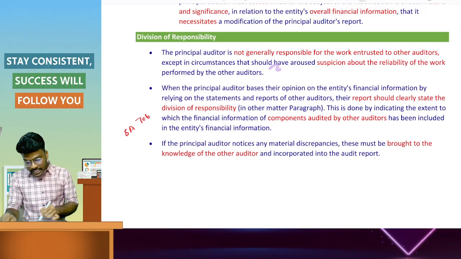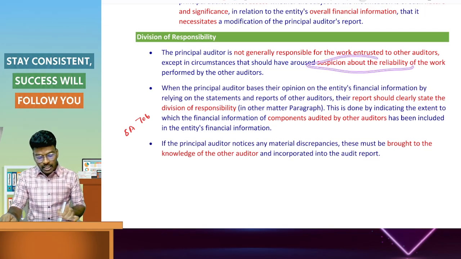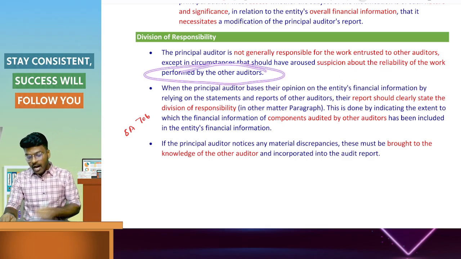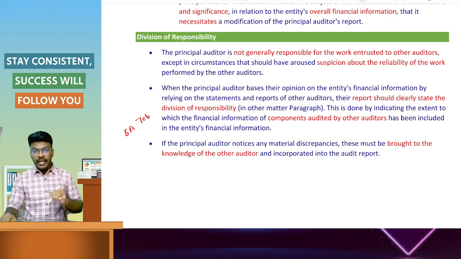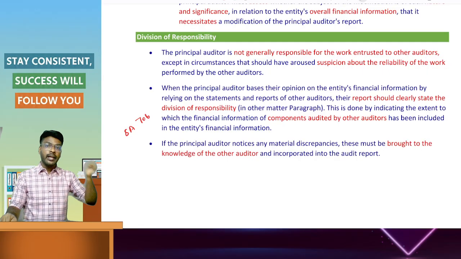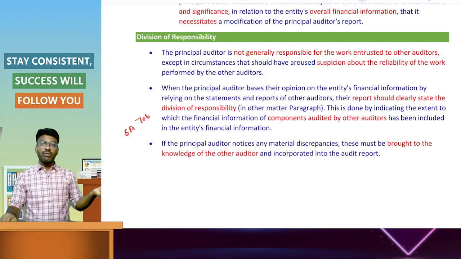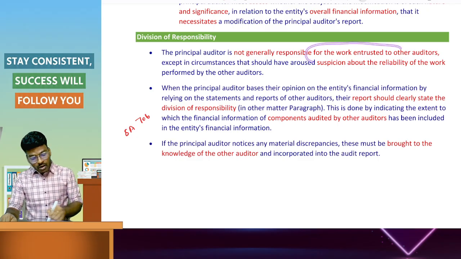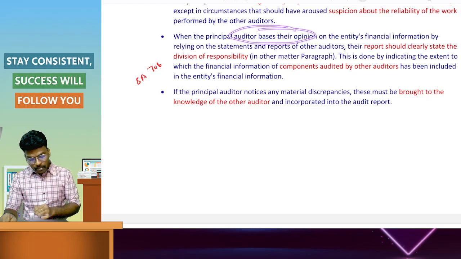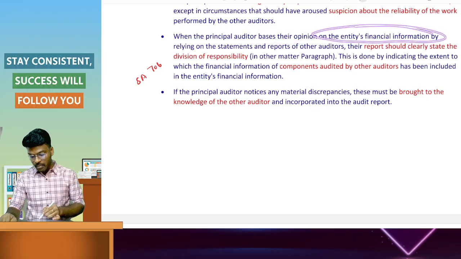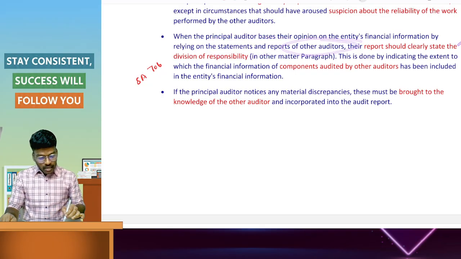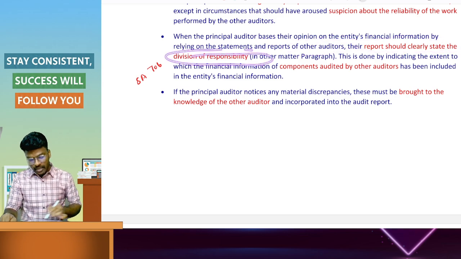Except in circumstances that have aroused suspicion. If the principal auditor has a suspicion about the reliability of the work of the other auditor, then in that case he has to take responsibility. In this case, the principal auditor is responsible. And when the principal auditor bases their opinion on the entity's financial information by relying on the statements and report of the other auditor, they should clearly state the division of responsibility in the other matter paragraph.